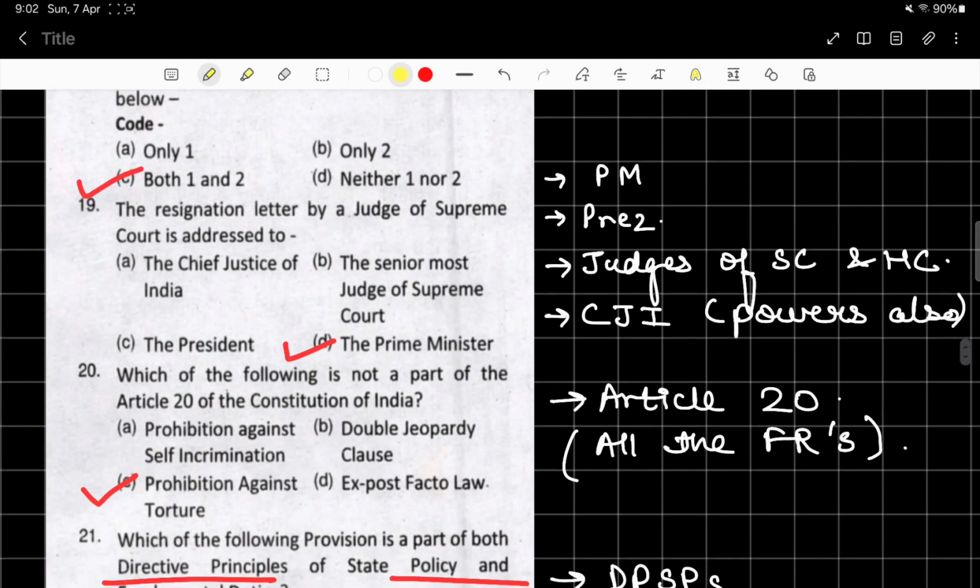The resignation letter by a judge of Supreme Court, again this topic is important. Judges of Supreme Court and High Court, both of them are of a lot of importance. इनसे हमेशा question पूछे जाते हैं, and here we go through it. The resignation letter by a judge of Supreme Court is addressed to the President. So PM, President, their powers are all important enough to be gone through. Judges of Supreme Court and High Court, CJI powers also, everything.